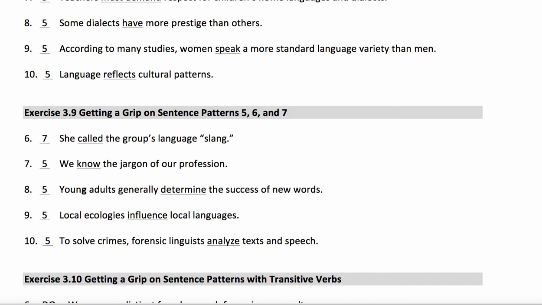Same with number 5. Don't be distracted by the prepositional phrase of new words. We have one noun phrase, the success, pattern 5. Number 9, local languages, pattern 5 again. And then in number 10, we have pattern 5 again. We can just think of text and speech as one noun phrase.